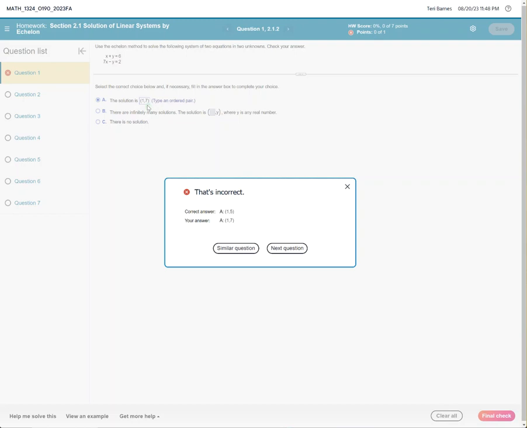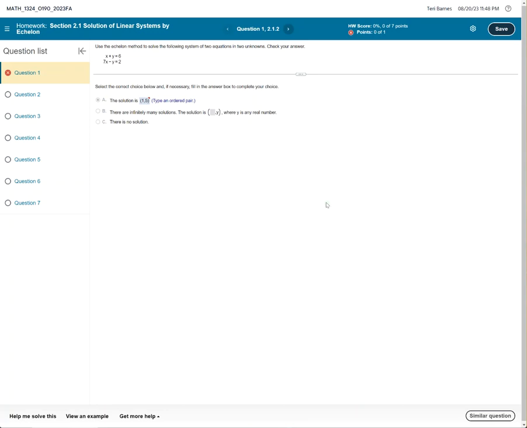At this point, you can look and go through the problem and try to figure out, okay, how did they come up with 1, 5? What did I do wrong? Let me relook at my work. You could hit similar question and redo it, or you can go on to the next question and come back later. On the 3rd try, if you don't get it, you have the option to get a new question or go on. Also down here at the bottom, you can view an example, but you've already got examples in your lecture notes. But if you need another one, there's one there.